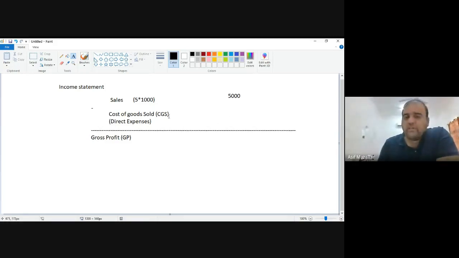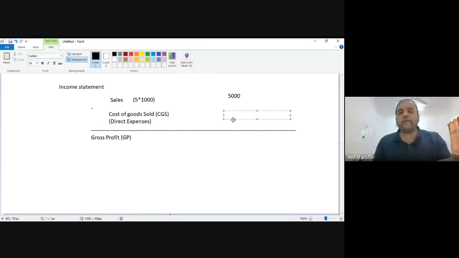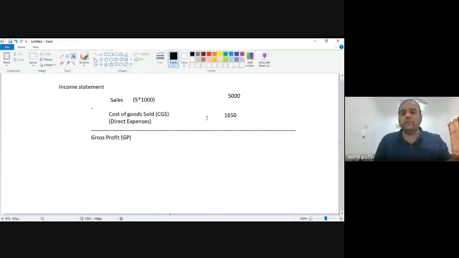What about the CGS, cost of goods sold? These are your direct expenses. You remember the total was 1650. You can see it on the slide as well. Cost of goods sold, direct expenses, 1650. Like raw material, 1000 kg, 1000 riyal raw material. There was gas for 100 riyal, oven for 100 riyal, water for 50 riyal.